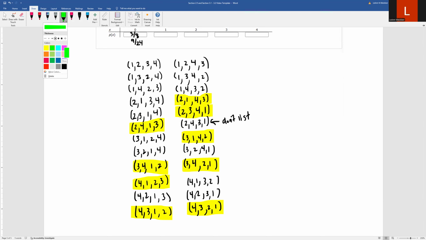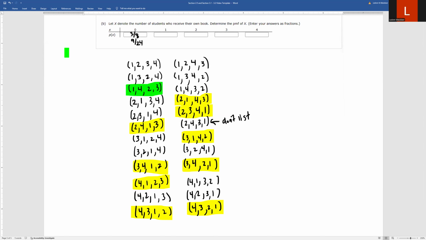Let's just do column again. That'll be easier. 1 got the right book. 4 did not. 2's in the wrong place and 3's in the wrong place. So this one's one where only 1 person got the correct book. For this one, 3 and 4 both got the correct book. For this one, 4 is the only one that got the correct book. So that one's just 1 correct student. For this one, only 1 student got the correct book. That was 4 again. For this one, it can't be highlighted because 2 and 4 both got the correct book.